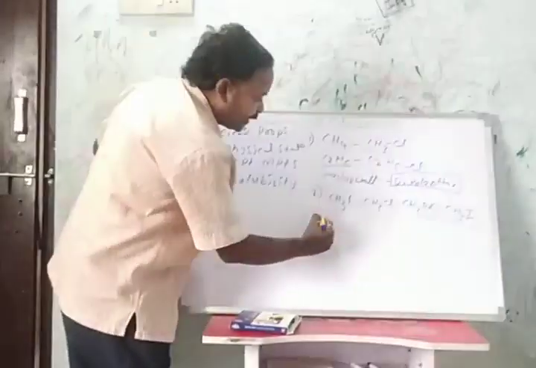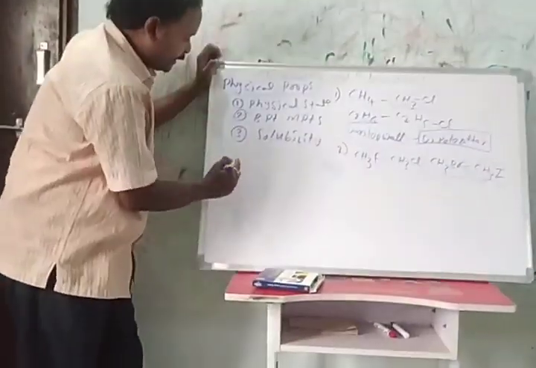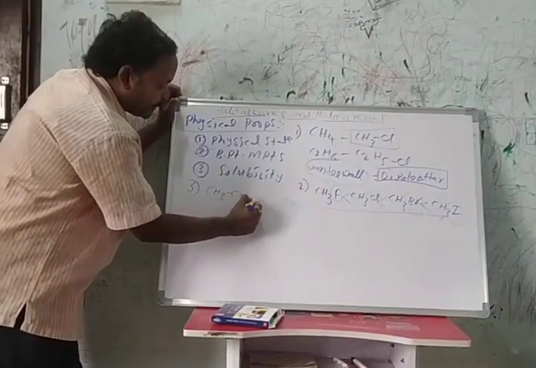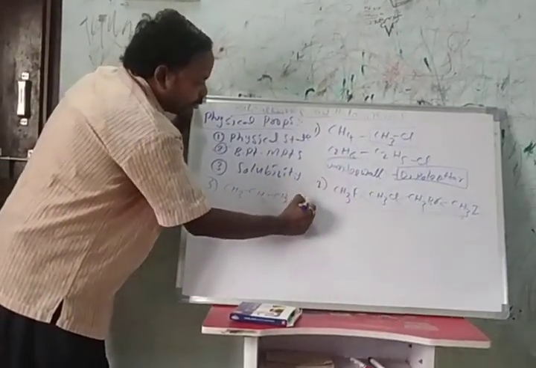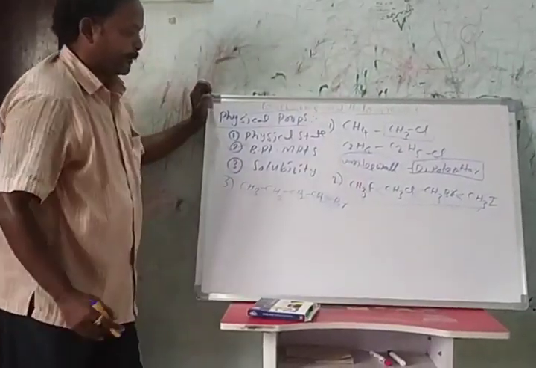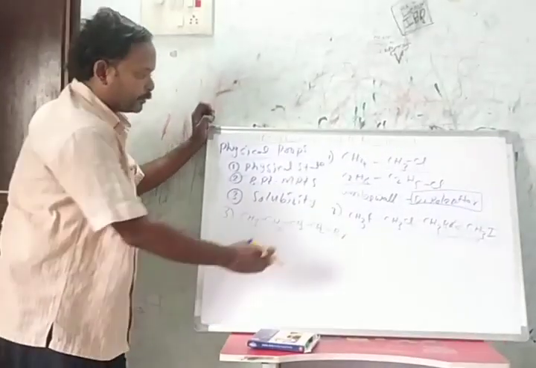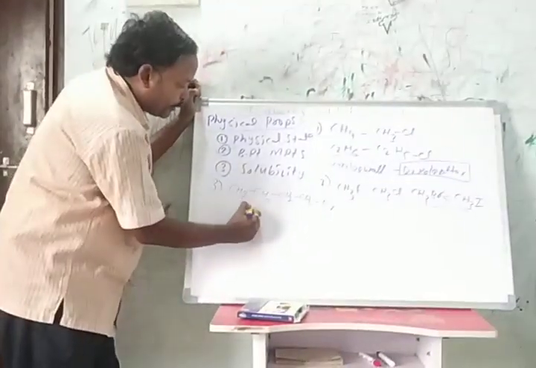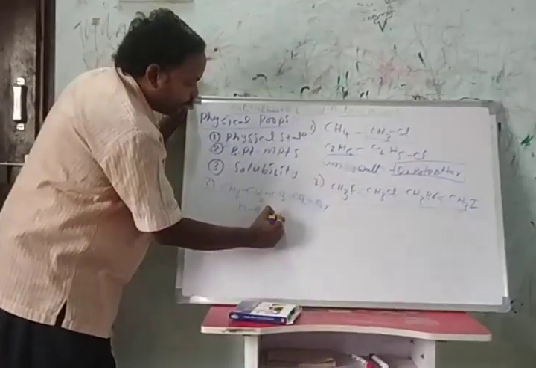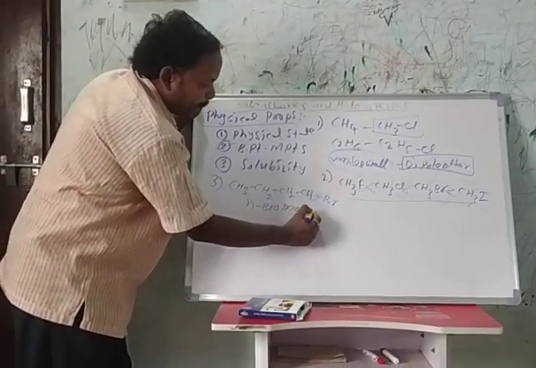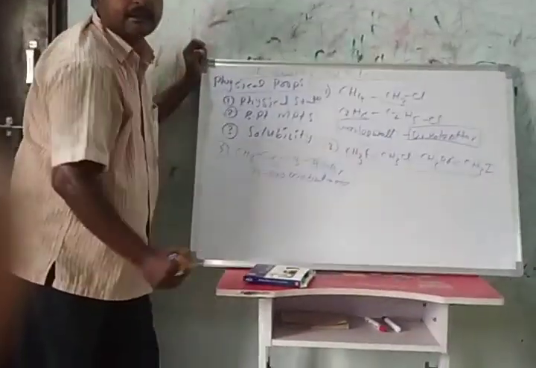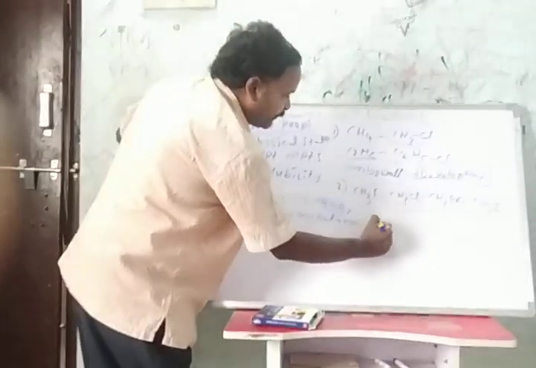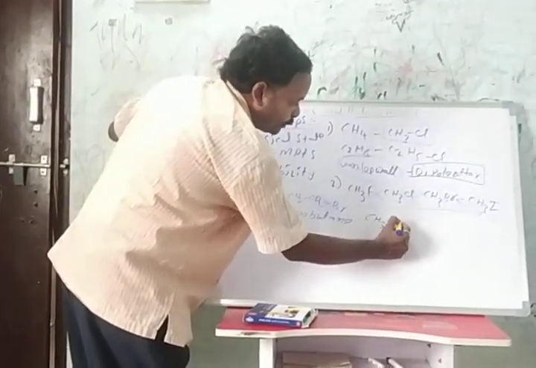Isomeric haloalkanes means here you take CH2Br. Here this is one molecule, 1-bromobutane, we call it n-bromobutane. Then we have to discuss one more molecule.